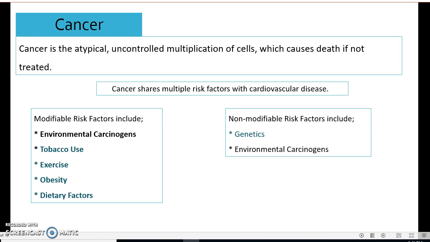Common risk factors for cancer and cardiovascular disease include tobacco use, lack of exercise, obesity, genetics, and diet. Genetics is the only non-modifiable risk factor that cancer and cardiovascular disease share. Some carcinogens in the environment are both modifiable and non-modifiable. For example, the naturally occurring carcinogen of ultraviolet rays is modified by using sunblock or staying inside when UV rays are strongest. However, the human body needs the sunlight to produce vitamin D, and therefore must be exposed to some extent to the harmful UV rays.